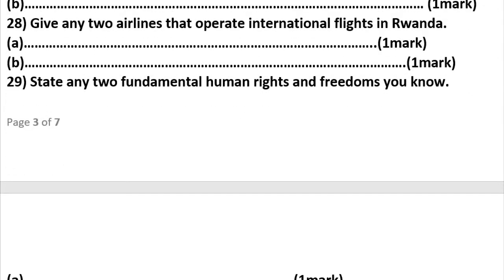State any two fundamental human rights and freedoms. This is question number 29. There is the right to life, right to own property, right to movement, freedom of expression. Thank you so much.